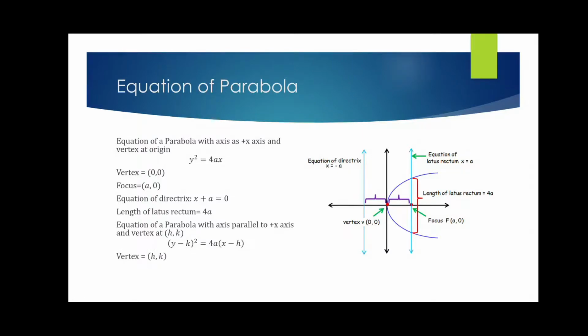So we will have the vertex at h comma k, which is obvious. Then the focus will become h plus a comma k, as if we are just adding h comma k to the whole thing. Then the equation of directrix will become x plus a equals h. It was 0 previously, but now it will become h. And the length of the latus rectum won't change, because it's a length and the length remains the same.